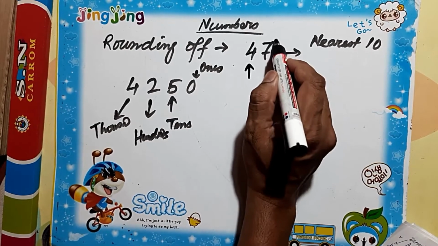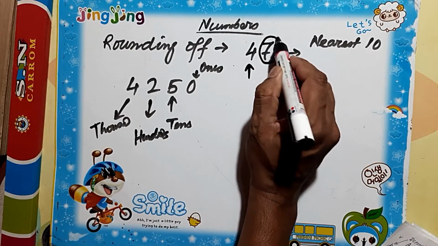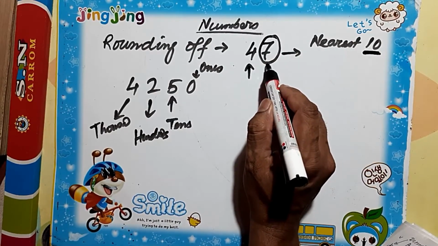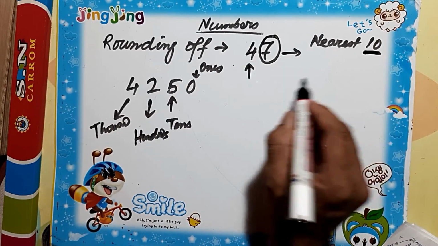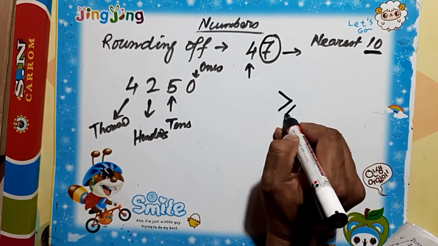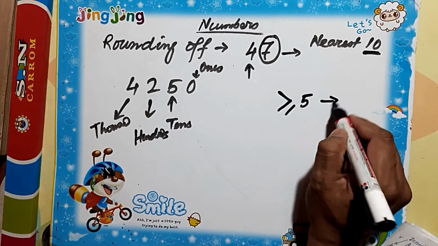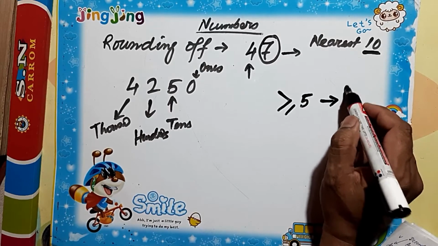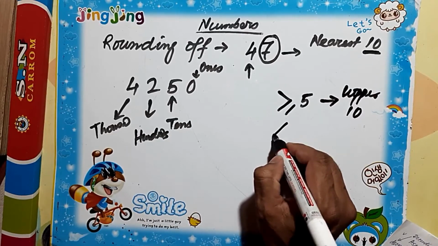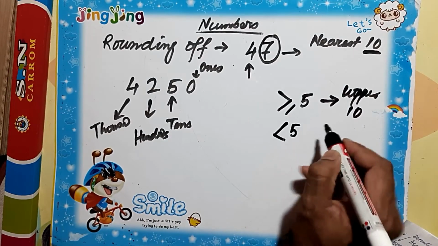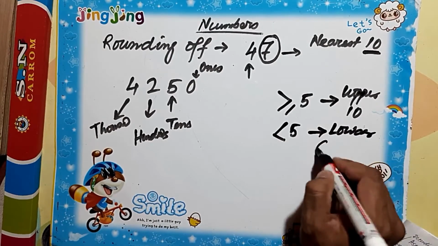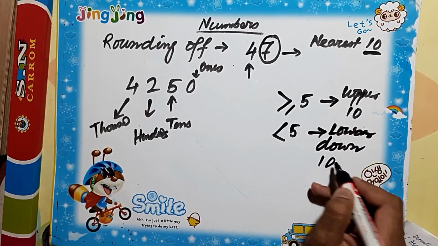So if we round this number to the nearest 10, the tens place number is 4. Always we have to consider one place before the tens place, so we see this number is 7. As per the property, if the number is greater than or equal to 5, then we round off to the upper 10, and if it is less than 5, then we lower down to the nearest 10.